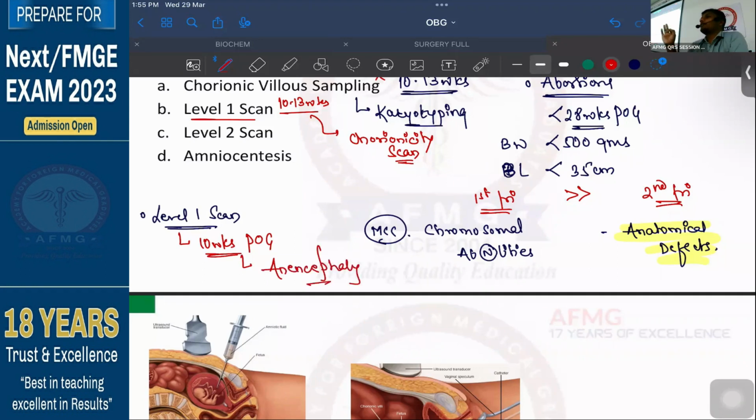The only anatomical defect which can be detected in the first trimester with the level 1 scan is anencephaly. The question was, anencephaly can be detected earliest at the span of 10 weeks period of gestation. Nobody should forget this. Please remember this. No issues with this, anybody? That's the most important thing. Anencephaly matlab his cranial vault and his brain is not formed at all. Okay? That's the important thing.